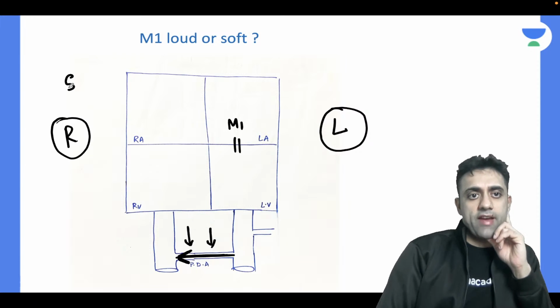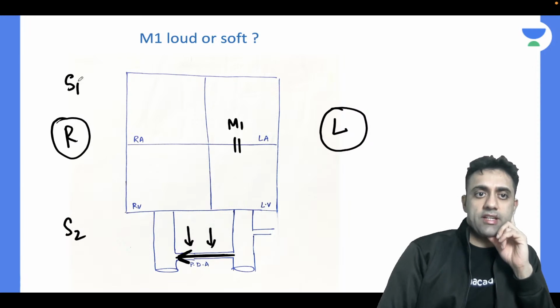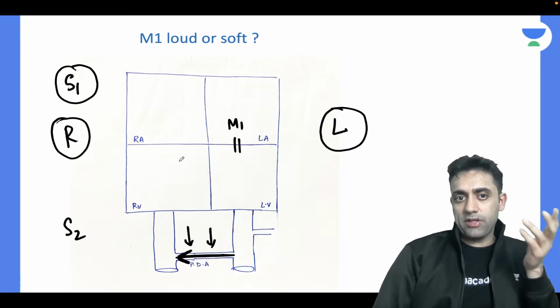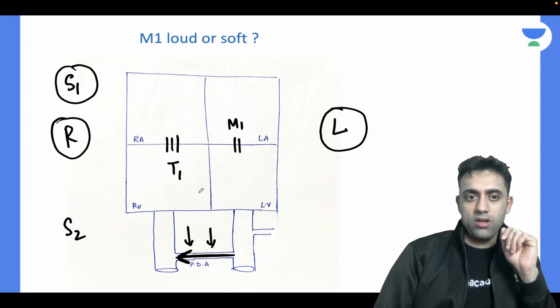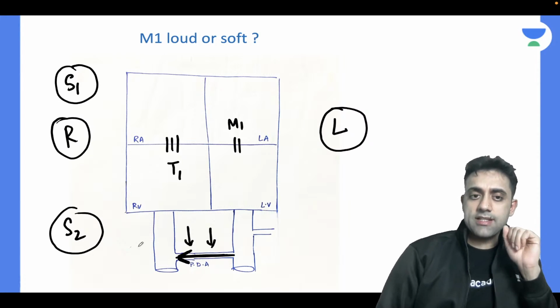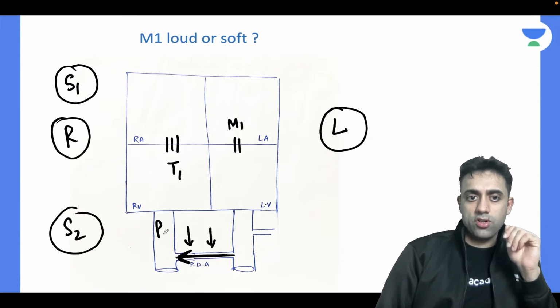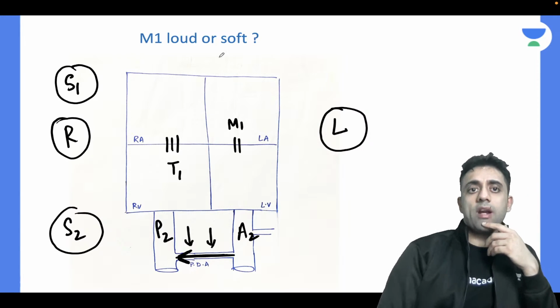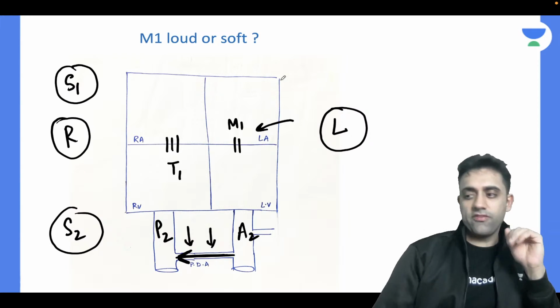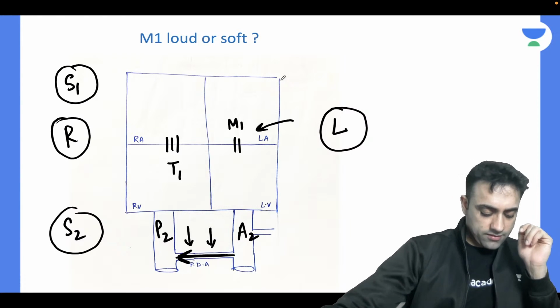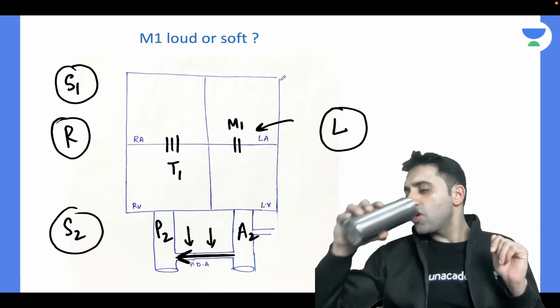We all know that we have S1 and S2. S1 is the first heart sound, which is because of the closure of the tricuspid valve and mitral valve, whereas S2 is the second heart sound, which is because of the closure of the pulmonary valve and the aortic valve. So my question is, what happens to the M1 here? Will it be loud or will it be soft? Who will tell me? Karan, Rashi, Osama?